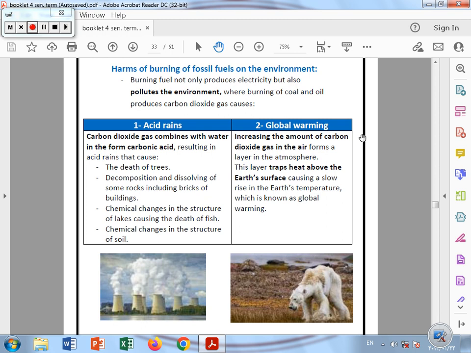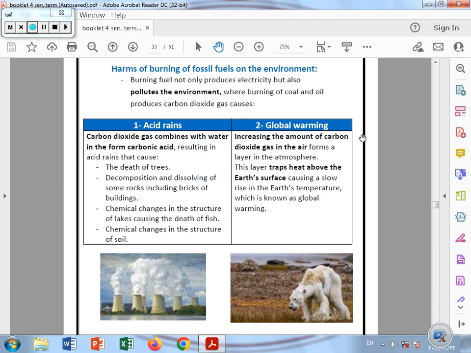So this leads to the death of fish, and also destroying our stomach because we drink this polluted water. Number four, the chemical changes in the structure of the soil, so the plants also will be harmed from these acid rains.